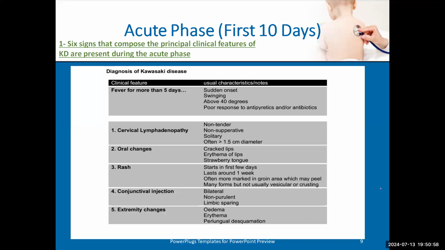Then to the extremities. Extremities appear first in the acute phase as edema and erythema, and at the end of the acute phase and in the other phases, there will be peeling, desquamation, which suggests Kawasaki. So these are the 6 signs of Kawasaki.